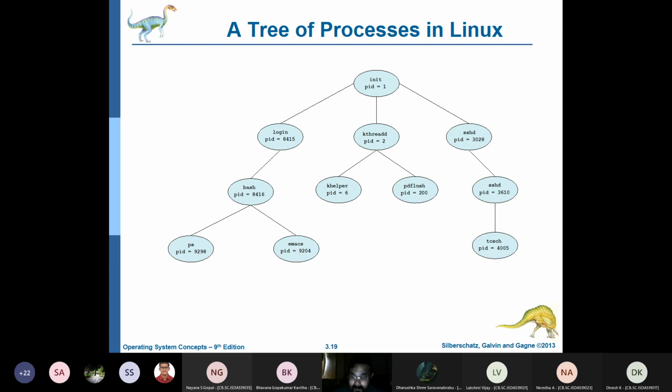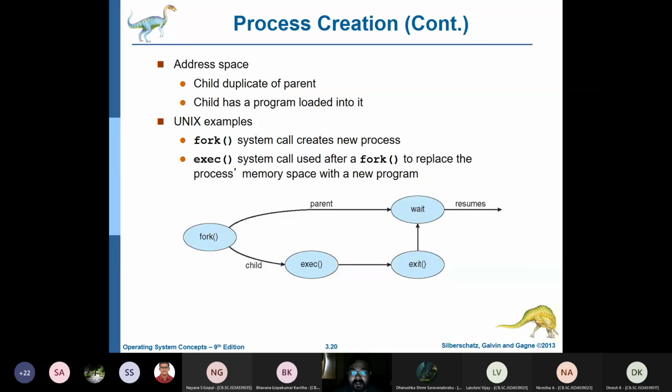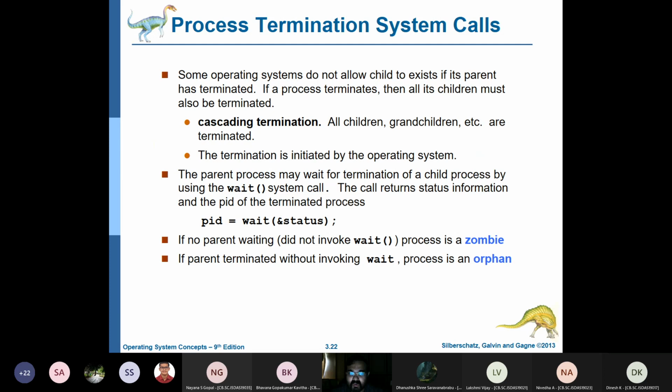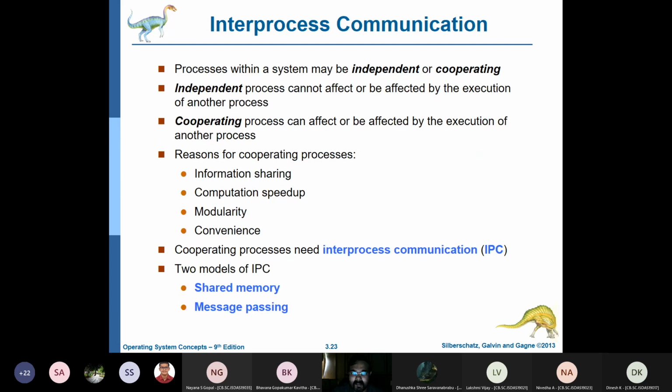And there are various primitives or system calls for creating a child, for terminating the child, and so on. Fork will create a child process. Exec will swap one child with another. Exit will delete the process. Wait will ask the parent to wait till the child is done. Abort is also there. So many options are possible.